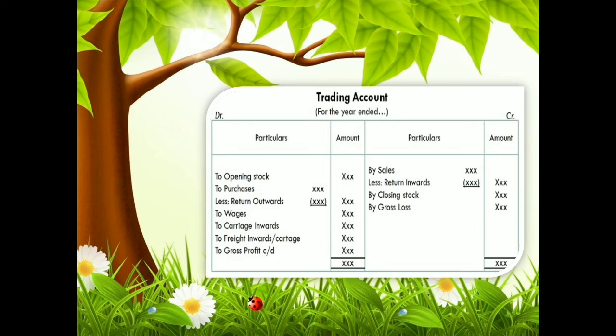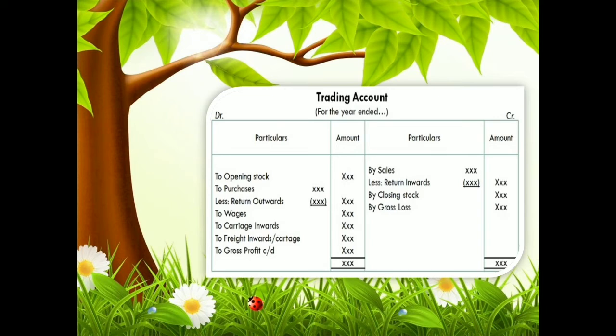See, this is the format of a trading account. Two sides are there, debit side and credit side. On the debit side: opening stock, purchases less return outwards or purchase return, then wages, carriage inwards, freight inwards or cartage, then gross profit as the balancing figure. Then the credit side: sales less sales return or return inwards, then stock at the end of the period, that is called closing stock.